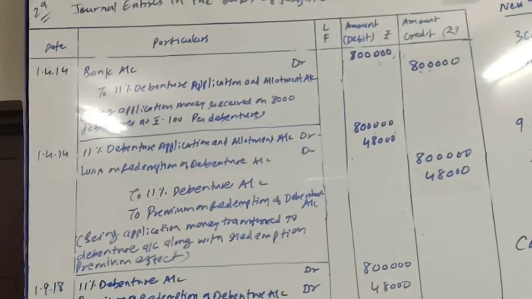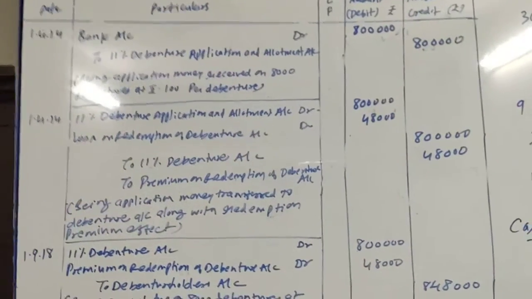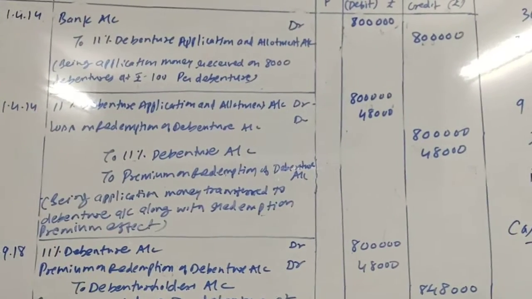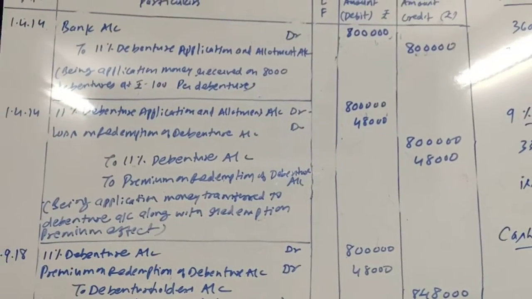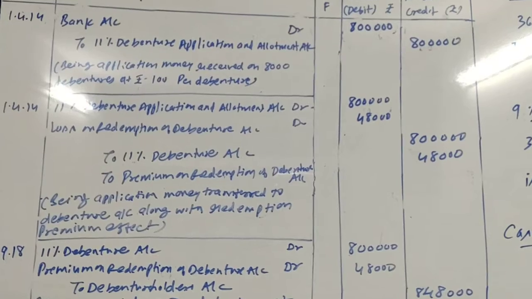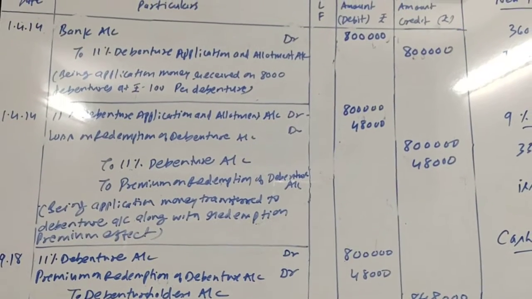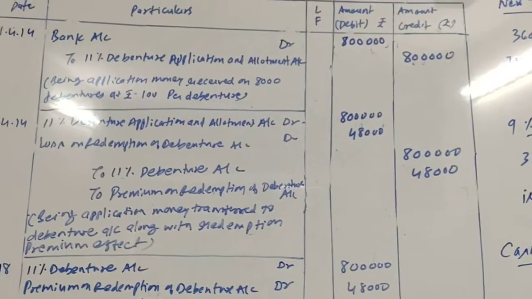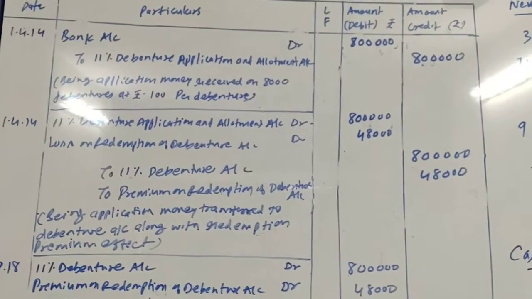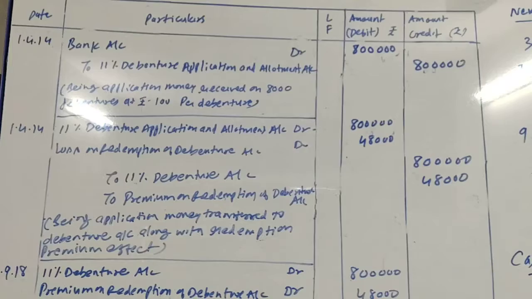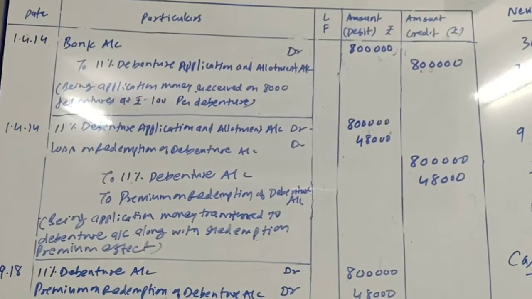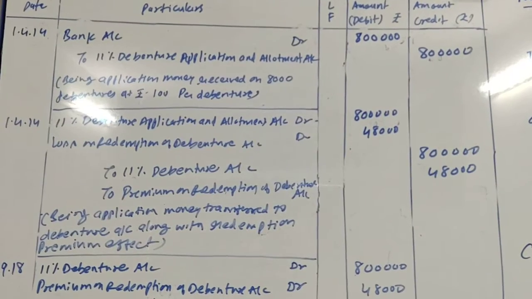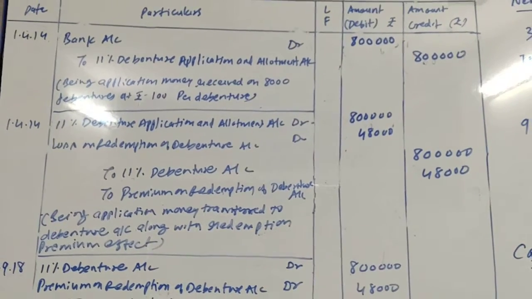Now friends, this amount is to be transferred to debenture account. So 11% debentures application and allotment account debit to debentures account, and we have to give effect of premium. Which premium? Redemption premium, which is 6 rupees per debenture. So 6 into 8,000, 48,000. The effect will be loss on redemption of debentures account debit to premium on redemption of debentures account.